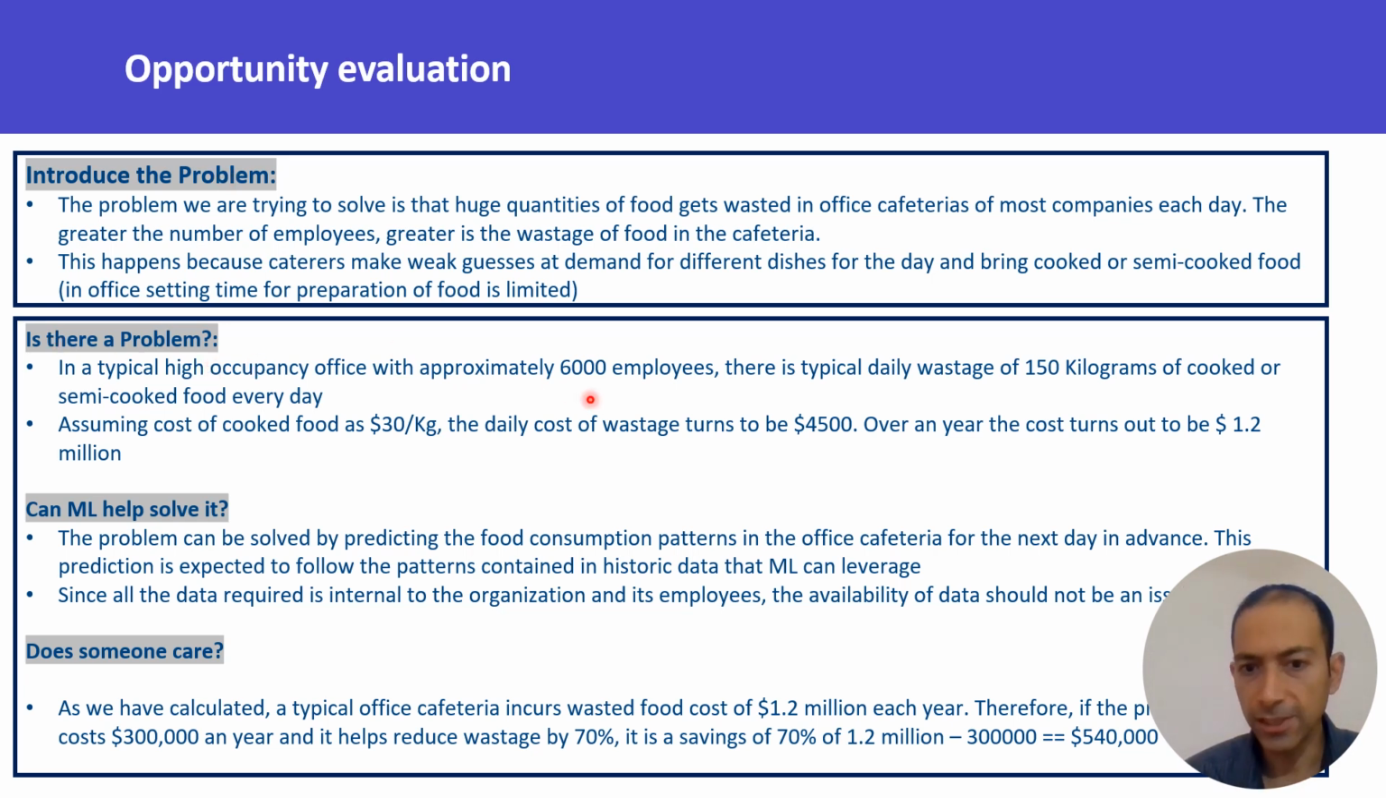So is there a problem? Yes, there's definitely a problem. We have observed that for offices with around 6,000 employees, there is daily wastage of around 150 kilograms of cooked or semi-cooked food. If we take the cost of this food at $30 per kg, because cooked and semi-cooked food is more expensive than raw food since even manpower cost is factored in, then the daily wastage turns out to be around $4,500, and that adds up to around $1.2 million of wastage in a year. So that's a lot of money getting wasted every year for one organization of around 6,000 people.